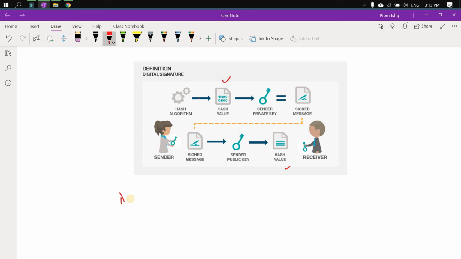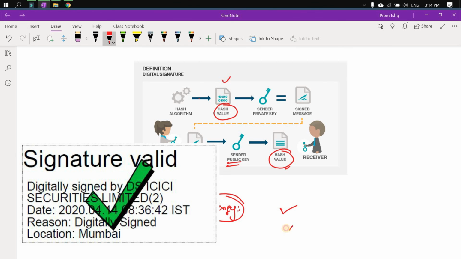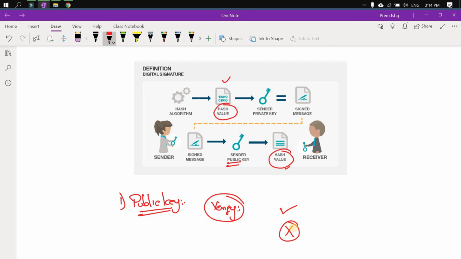Well, I would like to share a few more things in this video. The public key will be transferred along with the document, or in other situations you can even communicate it separately. And once you see any signed digital document, you can find an option called verify signature if you right click on the signature area. Once you click on verify signature, the entire process of verifying with the sender's public key, generating the hash, and comparing with the original hash happens in the back end, and you can see a message: if the contents are not modified, it says signature is valid, and if the contents are modified, it says signature invalid, contents are modified.